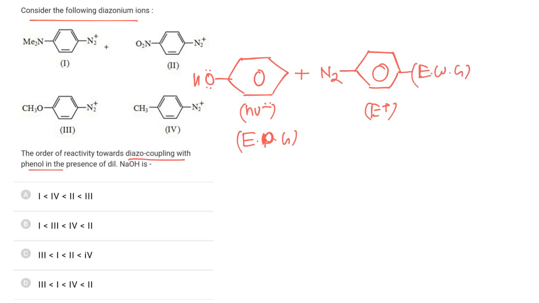Now among the given compounds, NO2 is the most electron withdrawing group, so the second will be the most reactive for electrophilic aromatic substitution for diazo coupling. Then 4. Now out of NMe2 and OCH3, NMe2 is more donating, hence less reactive. So the correct sequence is 2 4 3 1, and hence the correct answer is B.